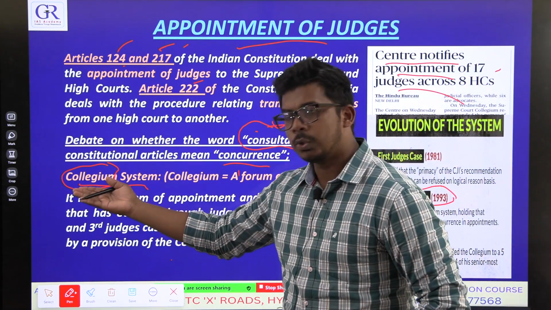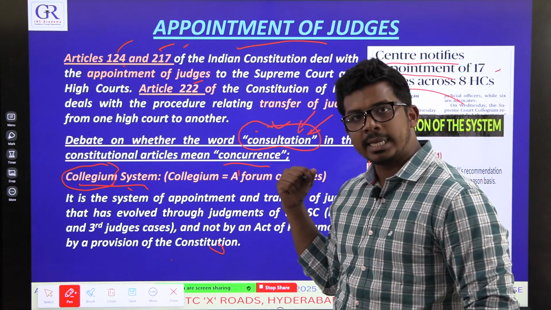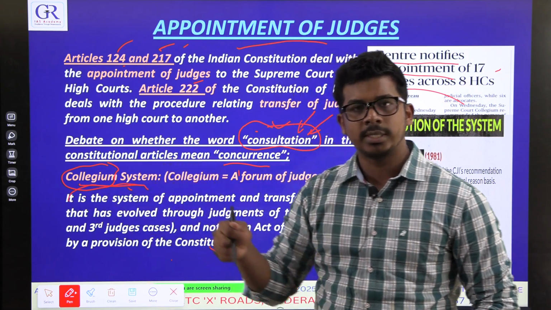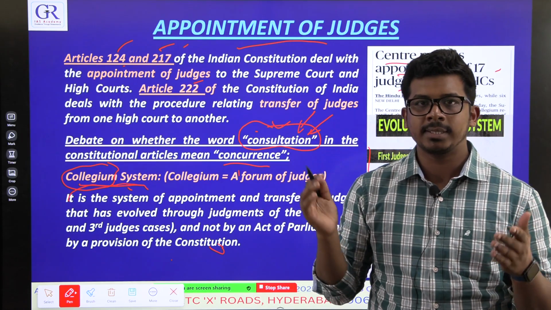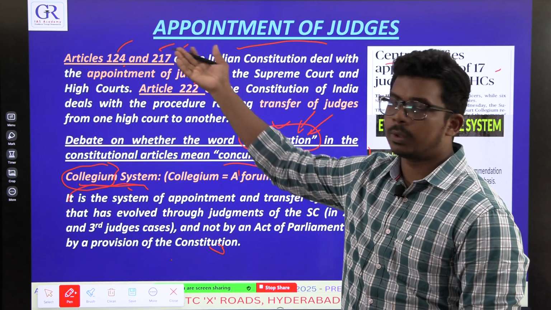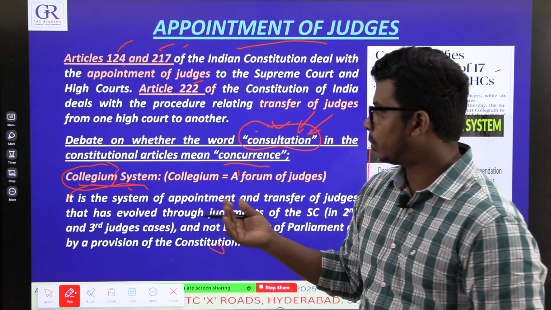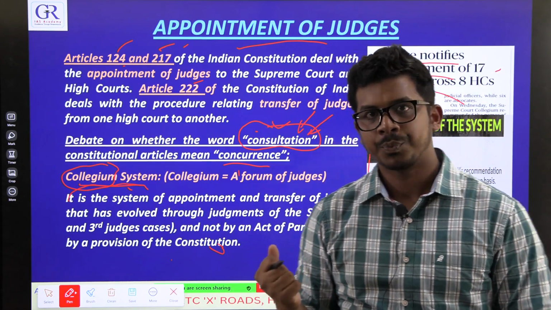It is not in the constitution. The Supreme Court is interpreting it in that way. So in the second judges case, the Supreme Court devised a new system called the collegium. In this collegium, the Chief Justice of India and 2 senior judges will sit at one place and decide who will get appointed to the Supreme Court, who will get appointed to the High Court, and who will get transferred from one High Court to another. So this collegium system decides appointments and transfers in India even today.